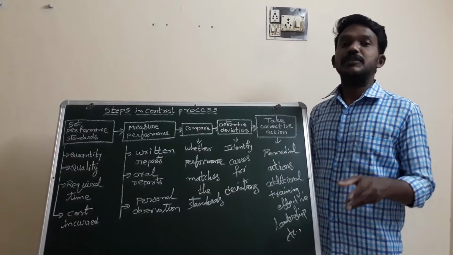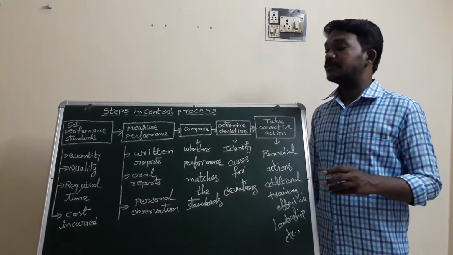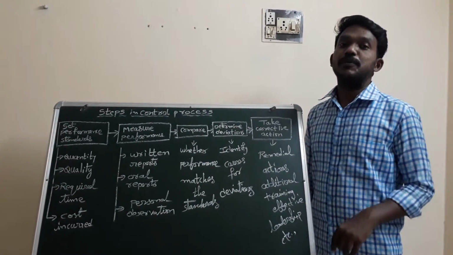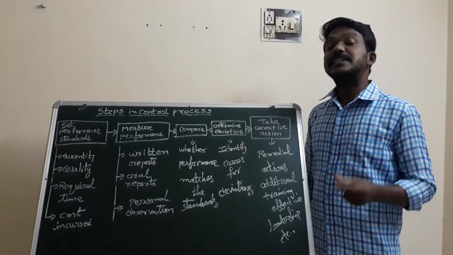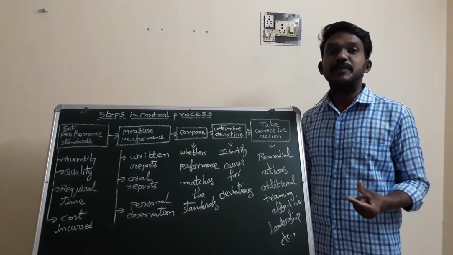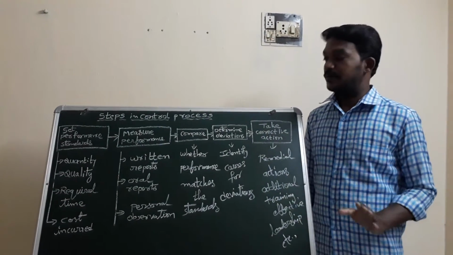Of course, in quality also we can specify. And the required time: at what time, per day, per hour, per week, per month, how many products we have to produce, we can specify. And the amount required to produce the product also we can specify. With that given budget only, the production department has to produce those goods.